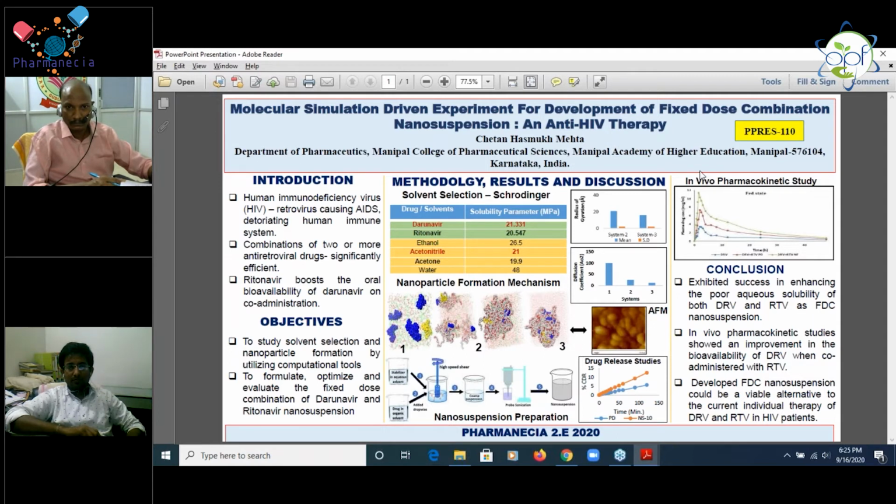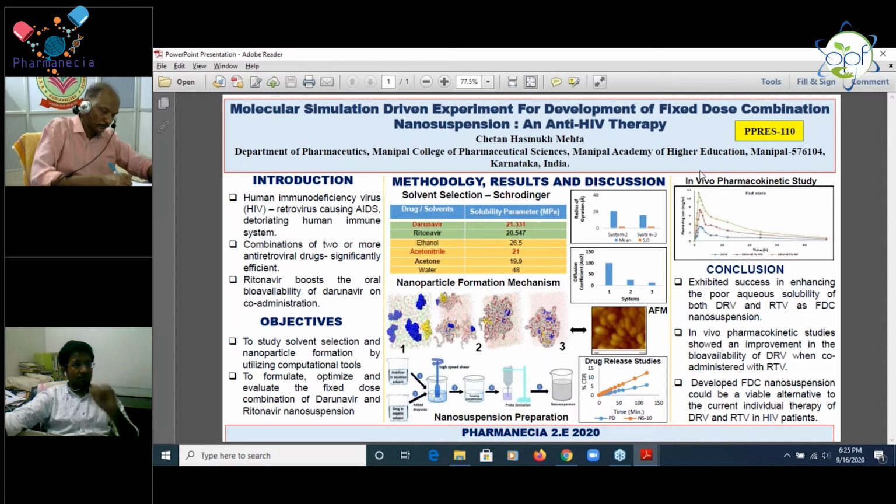In this one, for darunavir and ritonavir, I have calculated the solubility parameter values for the drugs and also for the solvents. If we see here, darunavir is showing a solubility parameter value nearer to acetonitrile, and ritonavir is showing a solubility parameter value nearer to acetone. That's why I have selected those solvents as suitable to dissolve the drugs, and water is showing a higher solubility parameter, so it is considered as an anti-solvent.